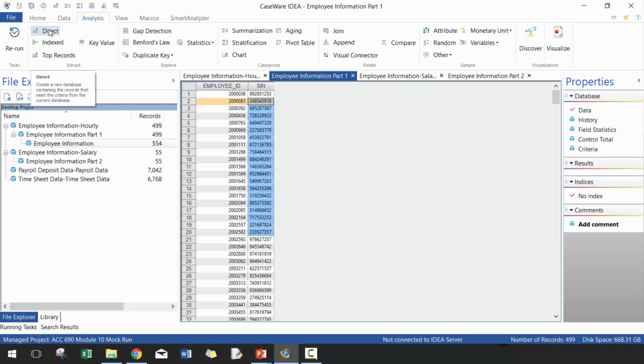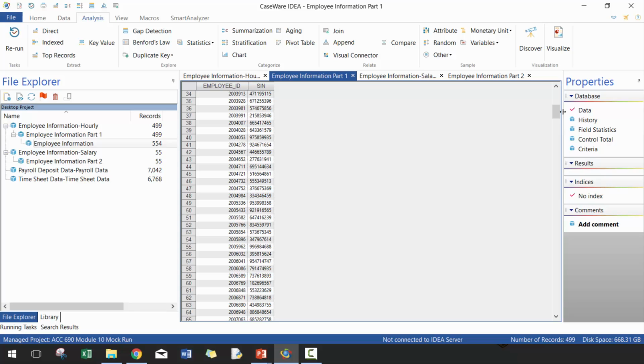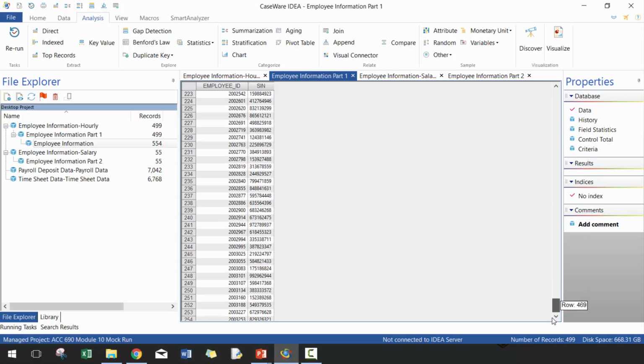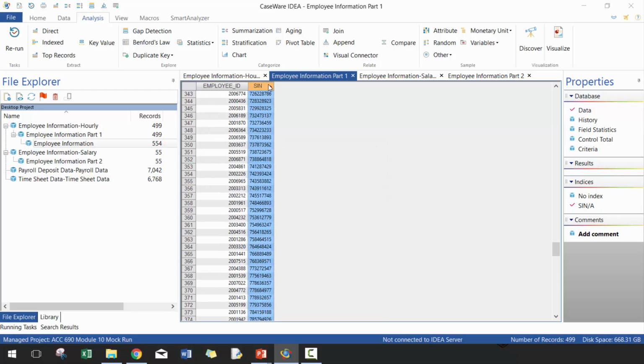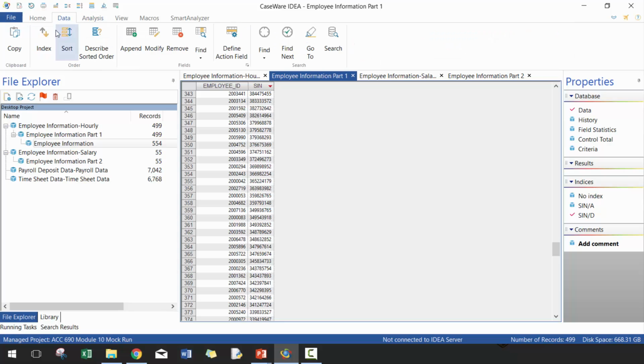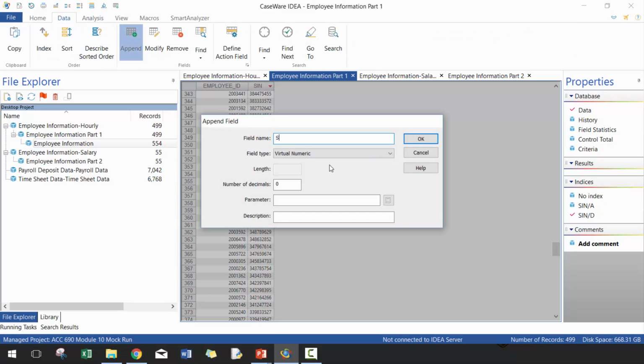So first thing I need to do is I need to check if the length is correct for these. Just scanning through the data, let's check the length. So here I'm going to do a field. I'm going to call it SIN length.